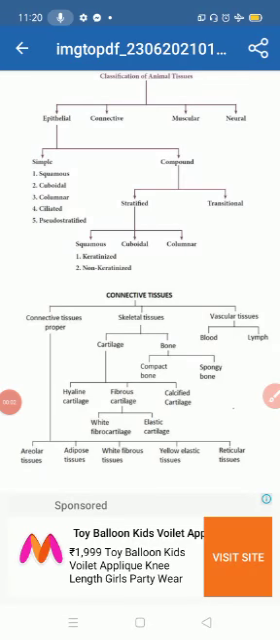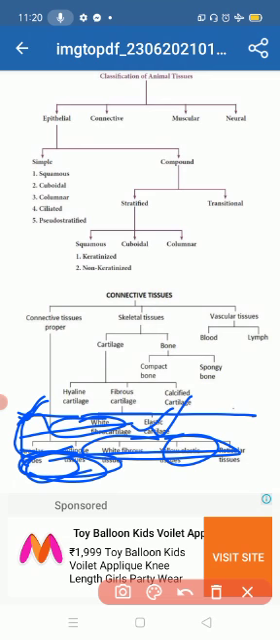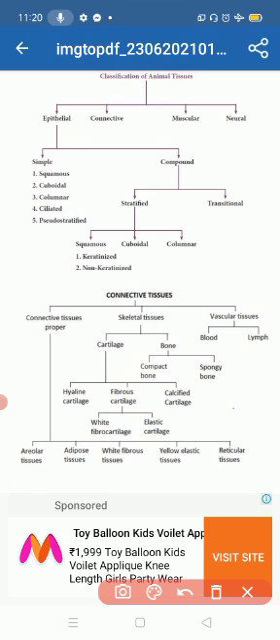Good morning, students. In the previous class, we discussed cells and tissue, and today we will discuss the classification of animal tissue. Animal tissue is divided into four forms: epithelial, connective, muscular, and neural.